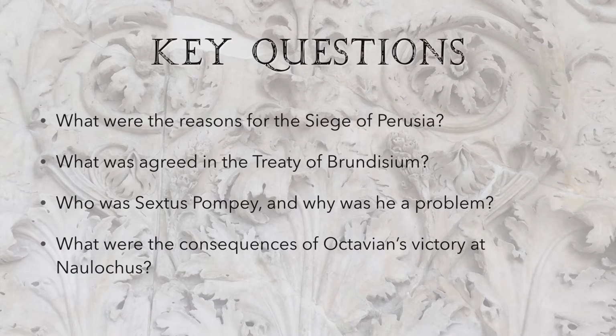1. What were the reasons for the siege of Perusia? 2. What was agreed in the Treaty of Brundisium? 3. Who was Sextus Pompey and why was he a problem? And 4. What were the consequences of Octavian's victory at Naulocus?